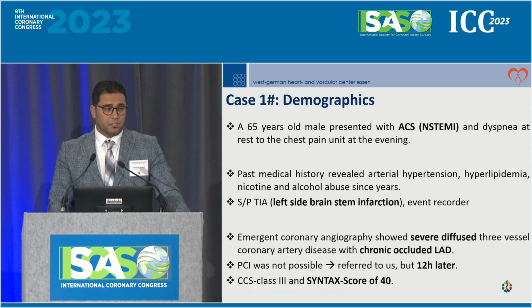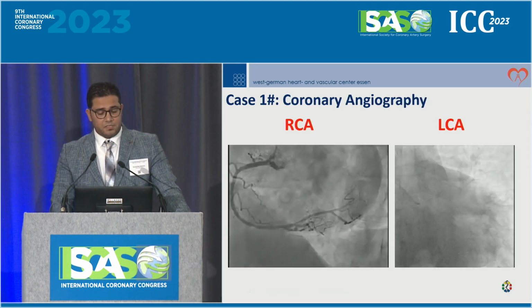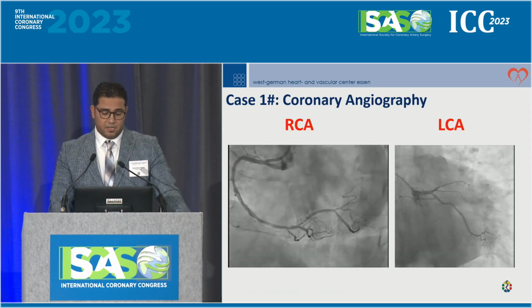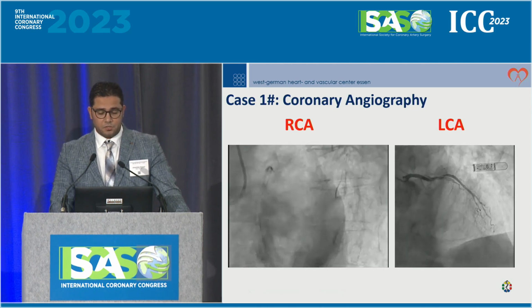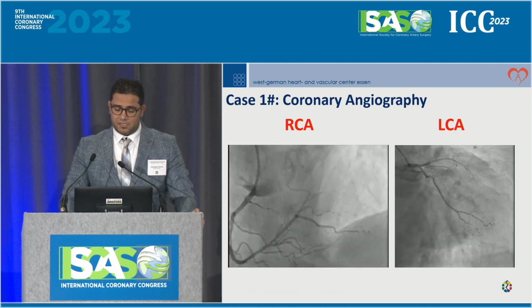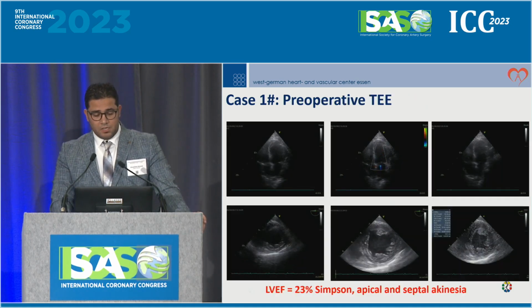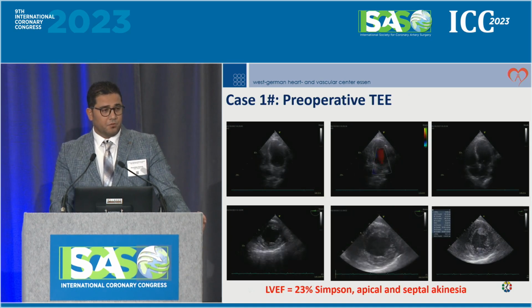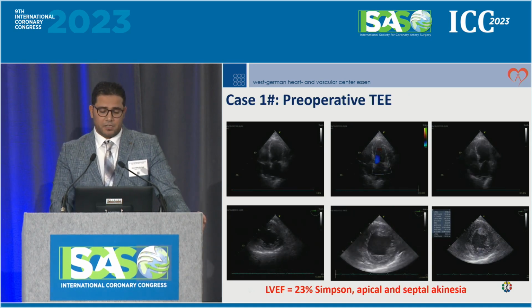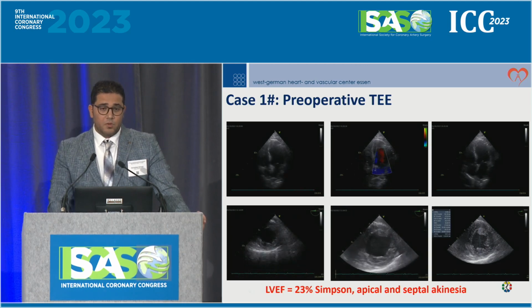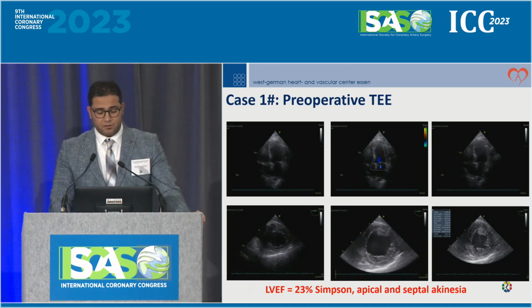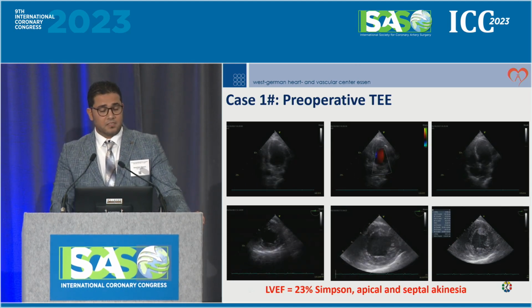The SYNTAX score was calculated at 40, and these are the coronary vessels in the coronary angiography. We see here the LAD is totally occluded, there is a huge marginal vessel, and the right coronary artery had severe disease. I didn't see the patient before the procedure because he was transferred immediately to the OR. He was already intubated, in a sort of cardiogenic shock, and needed inotropics to support him. When we did a TEE, we found an ejection fraction of 23% with apical and septal akinesia.